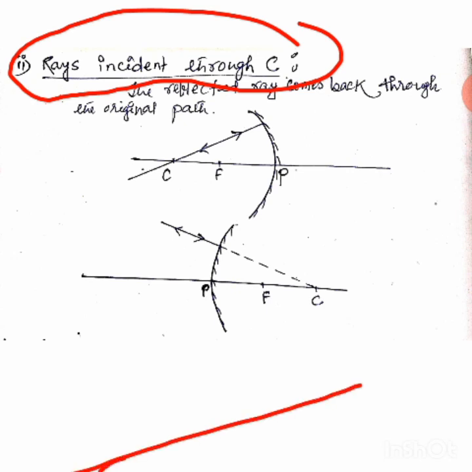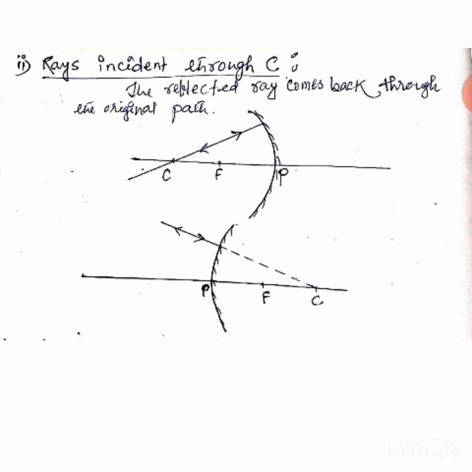And if you have a mirror, any mirror, maybe plane, maybe spherical, maybe some other mirror, if the ray is falling normally, it should reflect normally, it should pass through the same line. So you see here, in this case, for this concave mirror, this ray is falling normally. Why? Because this angle will be 90 degree. Clear? This angle will be 90 degree. That's why, as this angle is 90 degree, we can say that this incident ray is falling normally.